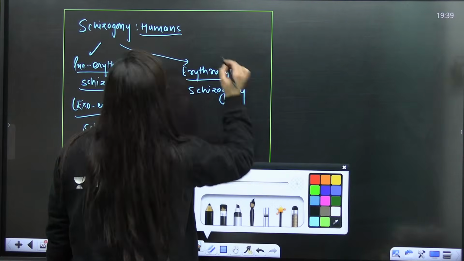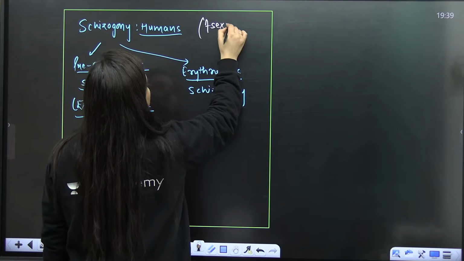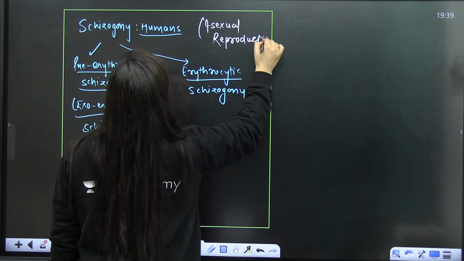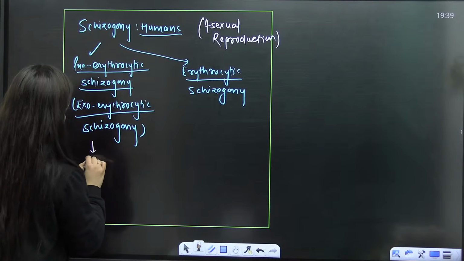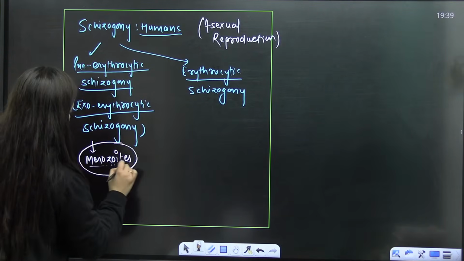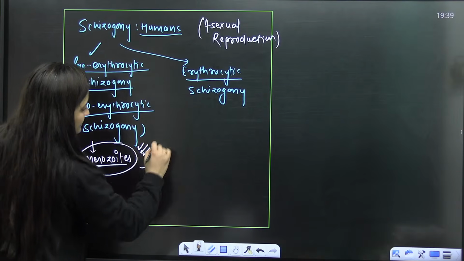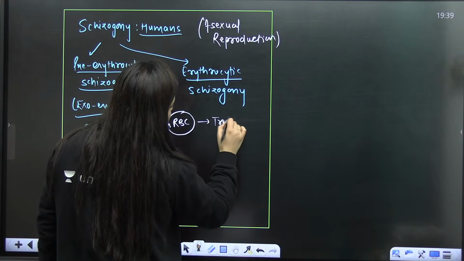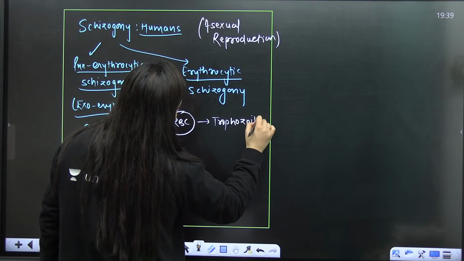As I said, it is just the asexual reproduction. What exactly is happening? You know that in the liver, merozoites will form, right? They are of small size and large size. Then they affect the RBCs, in which you will see there are different stages, and even the trophozoites form.